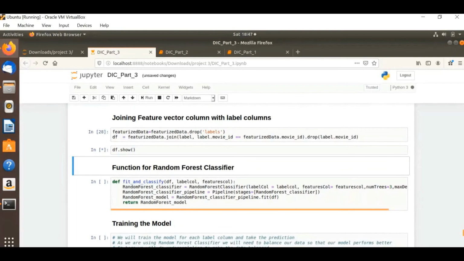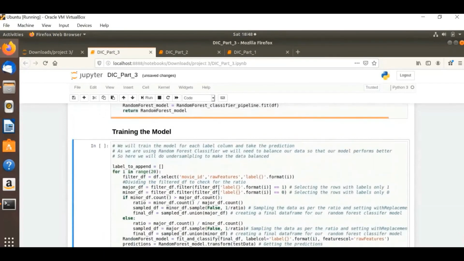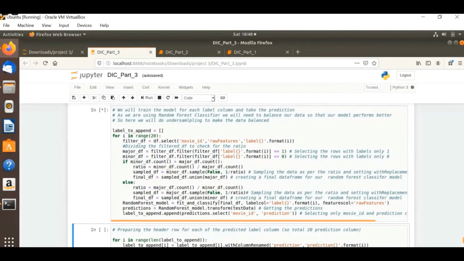I skipped the model training part because it took around 40 to 50 minutes. Everything else is the same as the previous model.